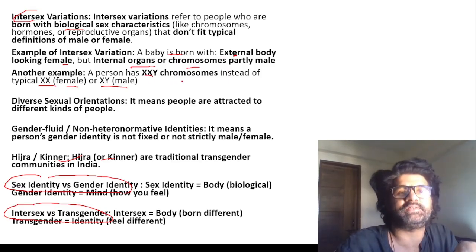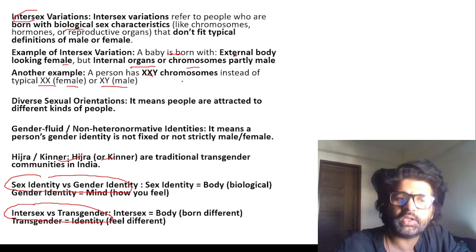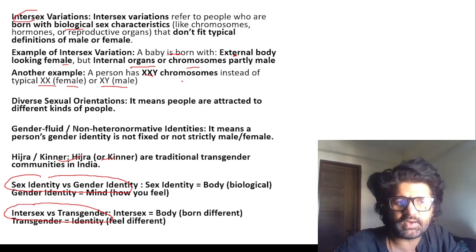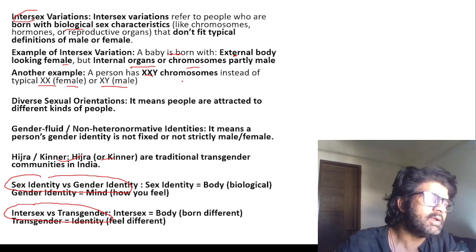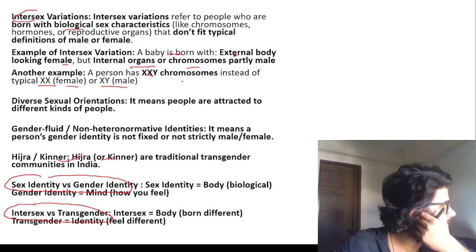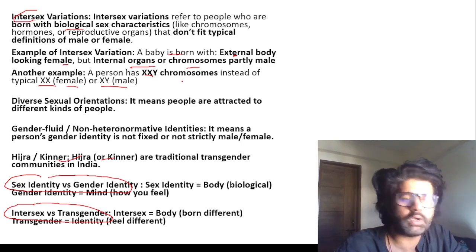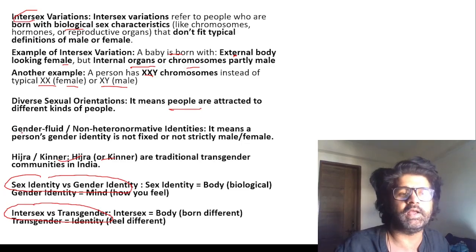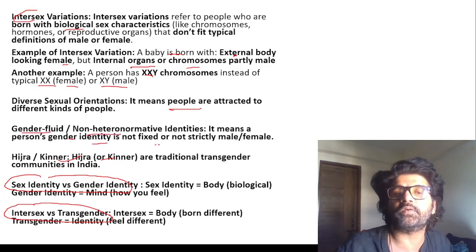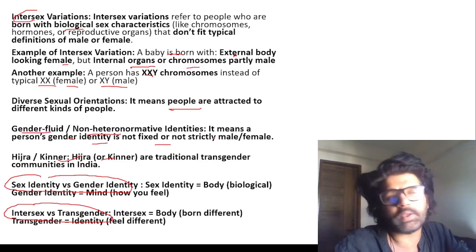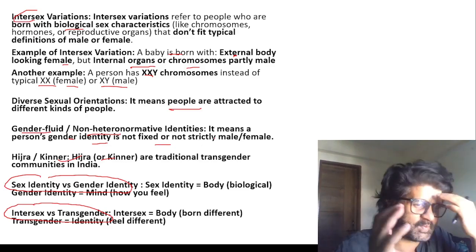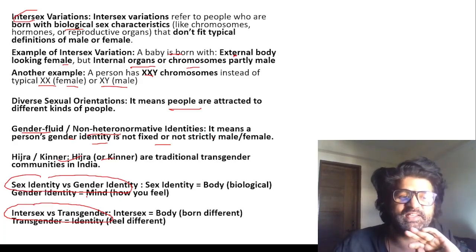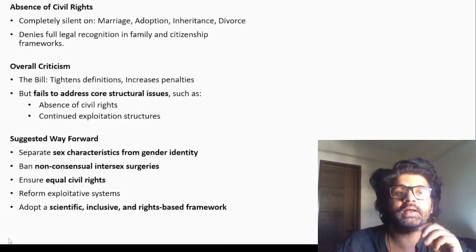So this is an intersex person. Intersex is not equal to transgender. They are not the same. But in our ranking, rating, how we are calculating stuff, we are synonymously using them. Diverse sexual orientation: people attracted to different kinds of people. Gender fluid, non-heteronormative identities: a person's gender identity is not fixed or not strictly male or female. Sometimes I may feel like a male, sometimes I may feel like a female. Oh my god. So you need to know these terms if you want to understand the Transgender Amendment Bill.